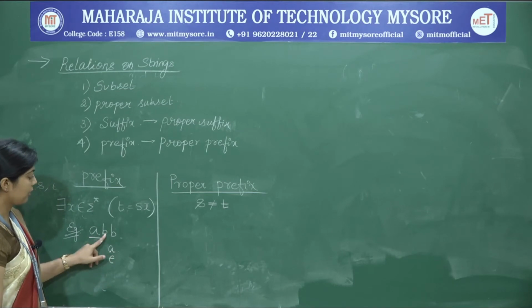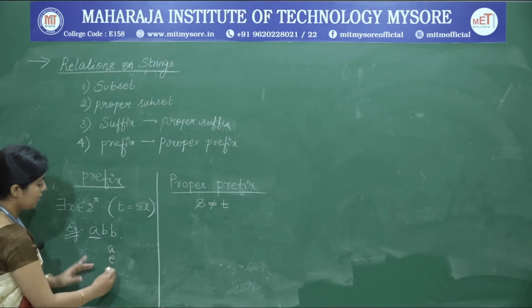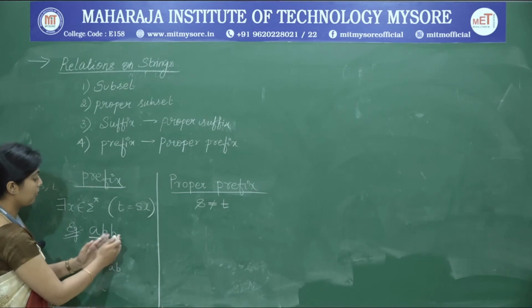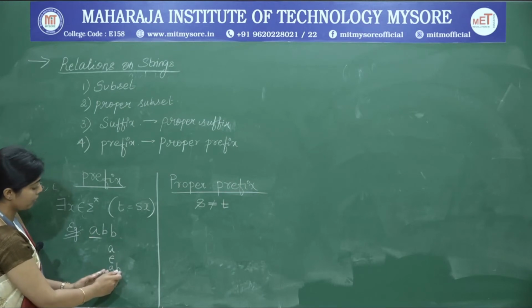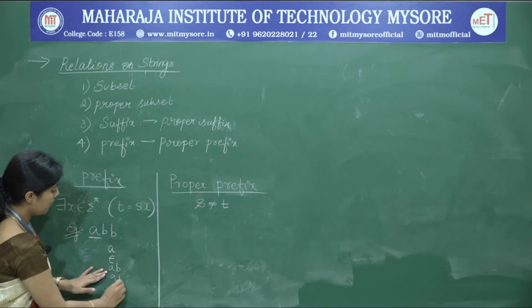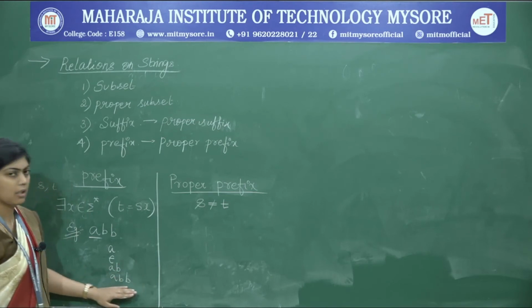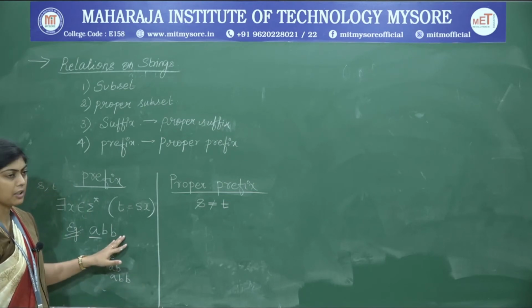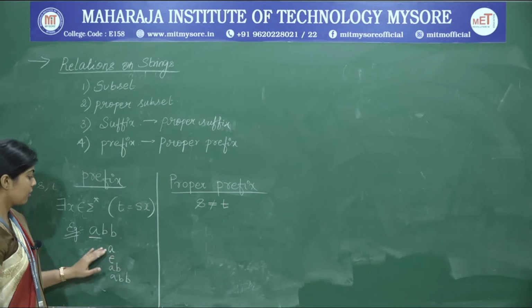Then next we have AB, which is a prefix. So, this part which appears before this B, AB, is also treated as a prefix, and after that we have ABB as one of the prefixes, imagining that we have the element epsilon here. So, these are the different prefixes of ABB.